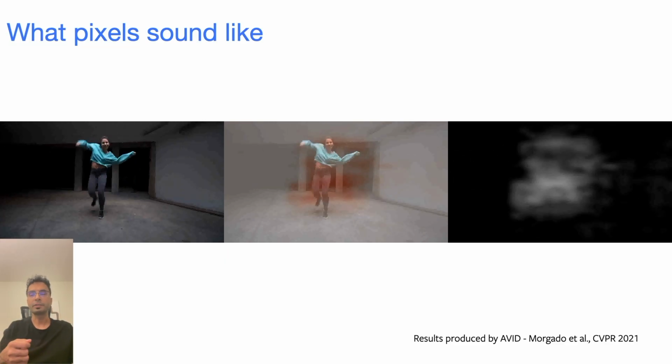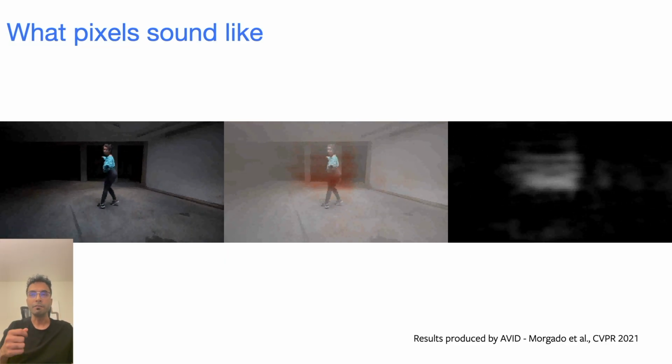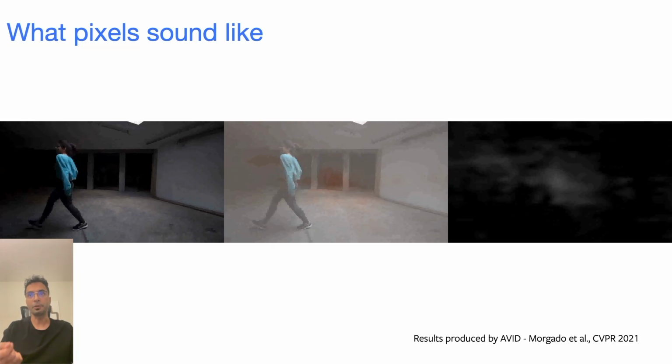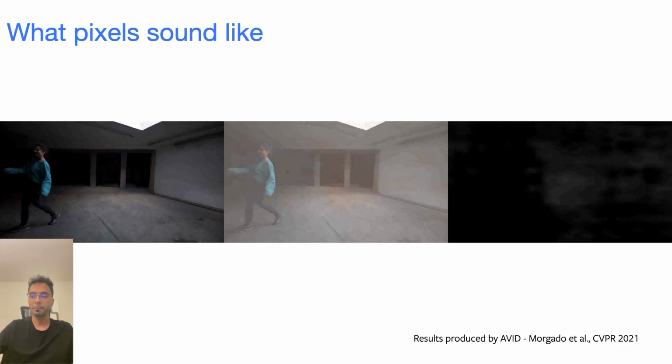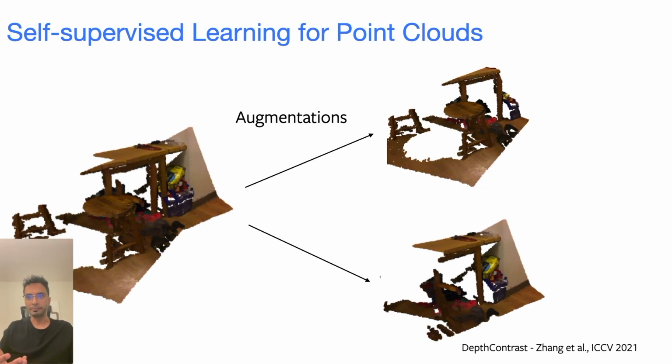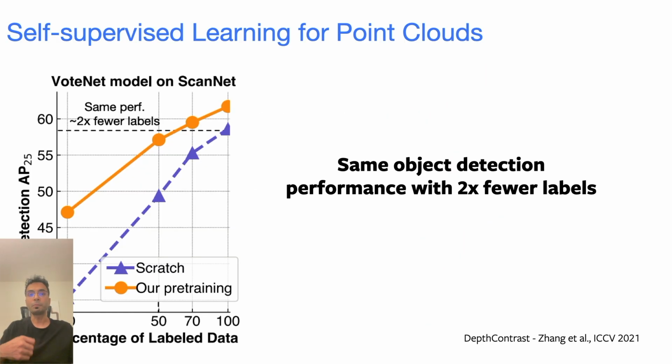So they can figure out, if there's a particular audio that's playing, which pixels are most likely going to be responsible for this particular sound. We've also used these self-supervised techniques on 3D data and found that we can train self-supervised models that outperform supervised models while using 2 times fewer labels.